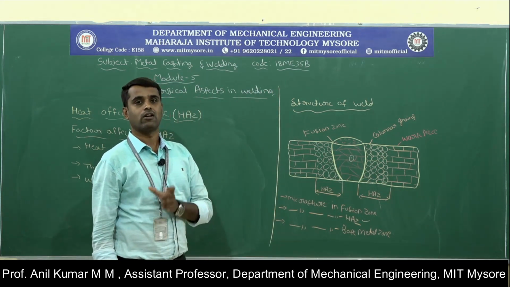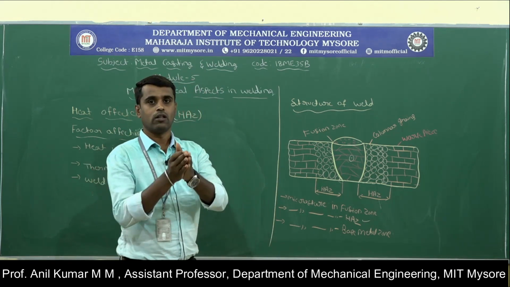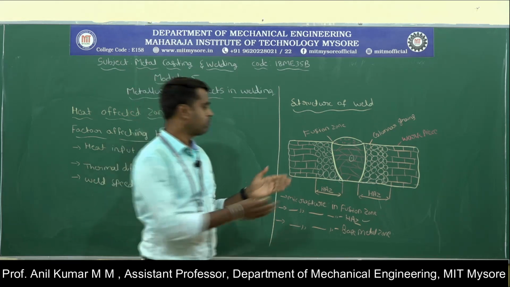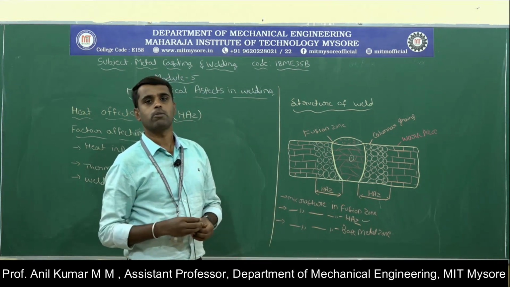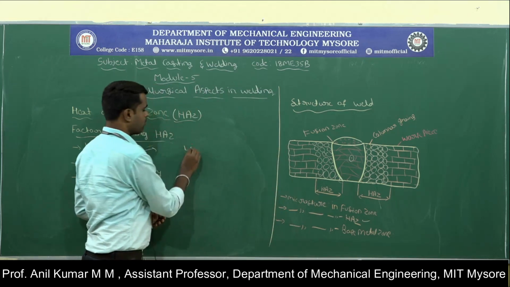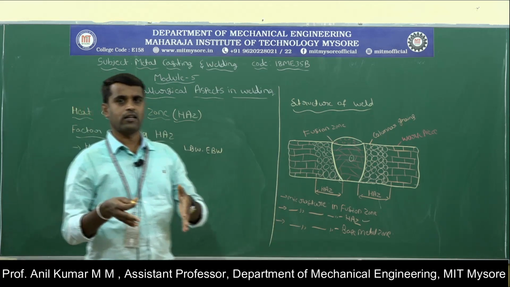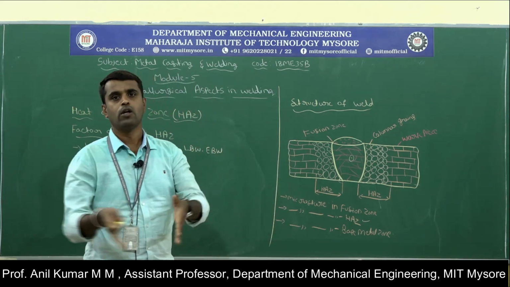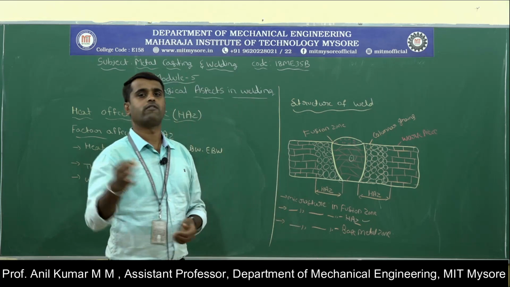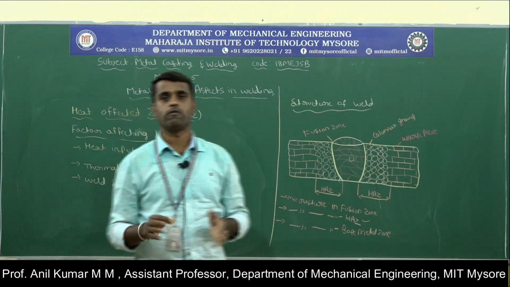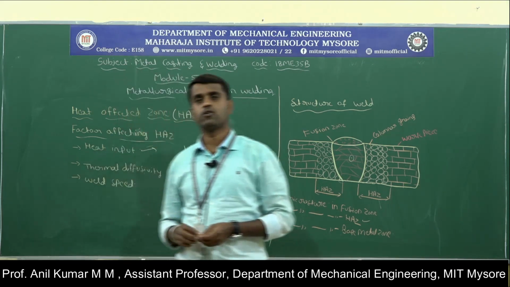A few welding processes like oxyacetylene welding and atomic hydrogen welding have increased heat input, so the heat affected zone also increases. If the heat input is very large, the heat affected zone also increases. Laser beam welding and electron beam welding produce concentrated heat on a particular spot, so the heat input decreases and the heat affected zone decreases. Arc welding processes fall between these two, like tungsten inert gas welding and electro slag welding.